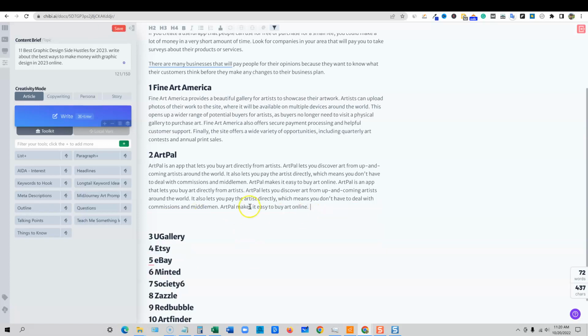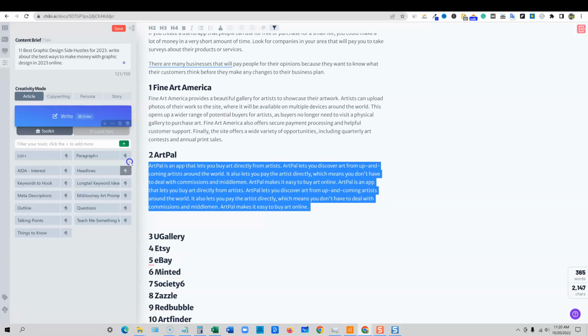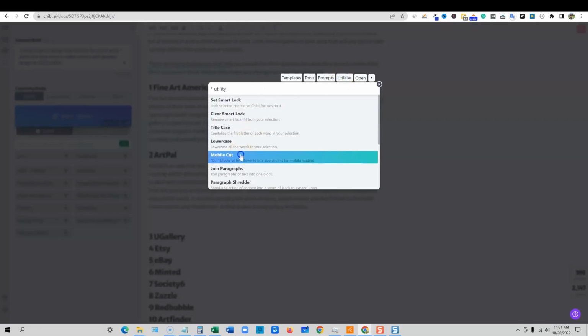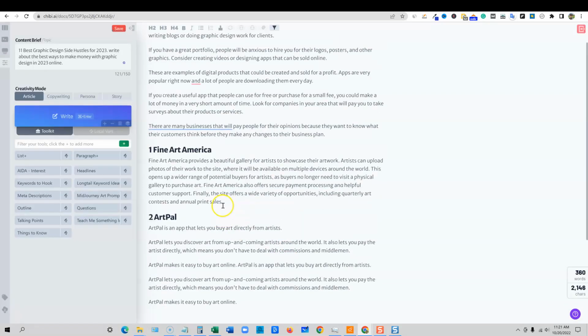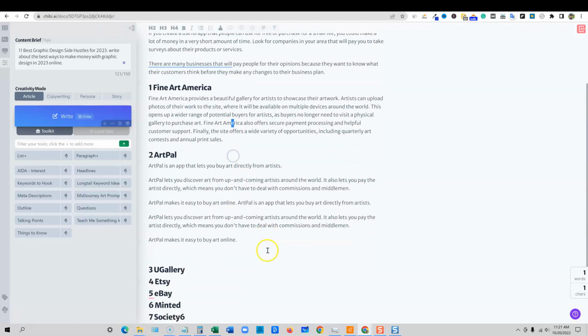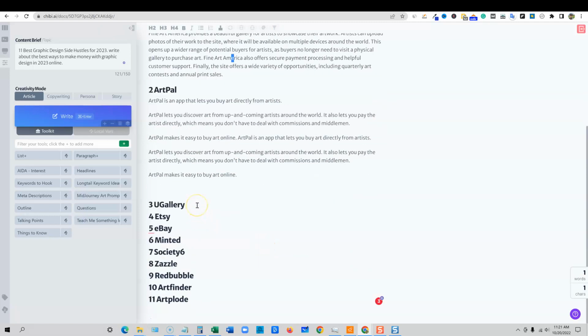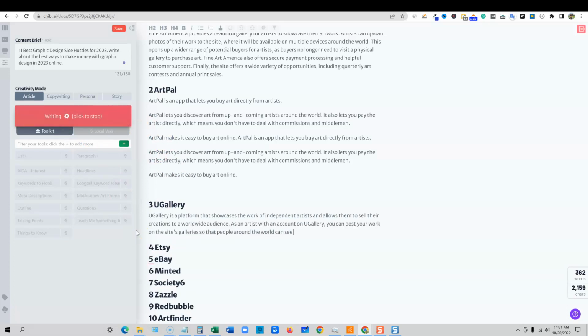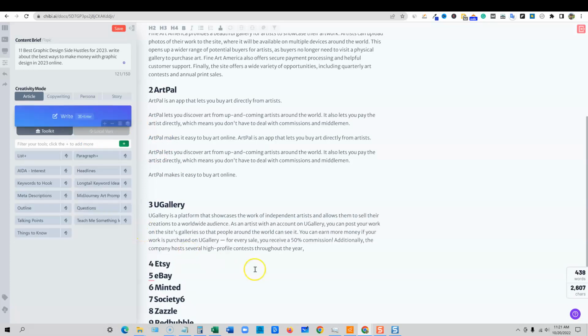But in any case, we're able to come through and also grab this. You would probably go through your document and do a Control K, then go to Utilities, Mobile Cut, and make your paragraphs a little smaller like that if you wish, right? So you can use that. You can also just push the return button and say write more. You can say something like uGallery is, and then say write more. It's a platform that showcases the work, and so then it just goes and writes a bunch of information.